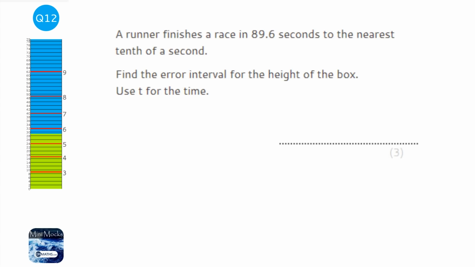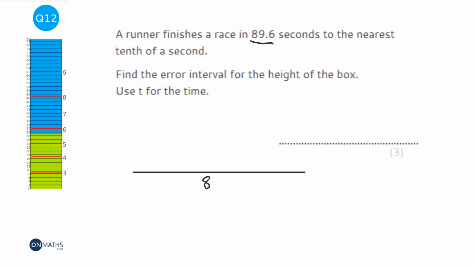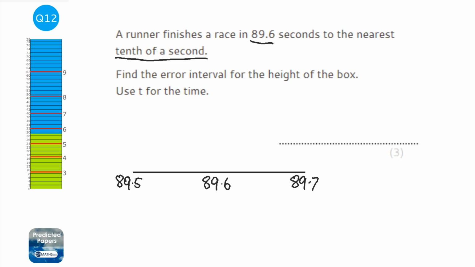Okay, so to do this question, I'm going to start off with a number line. And I'm going to put the number given to us in the question in the middle. So 89.6. Now it says it's the nearest tenth of a second. So what I want to do on the left hand side is put the next number down. So what could it have rounded to if it was slightly less? Well, the next one down would have been 89.5. And the next one up on the other side would have been 89.7.